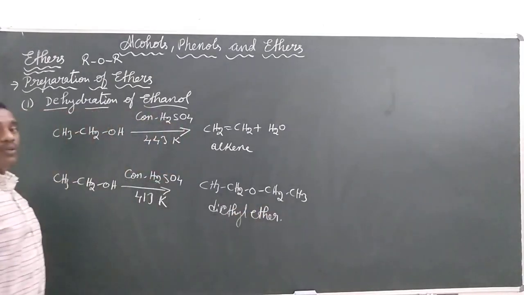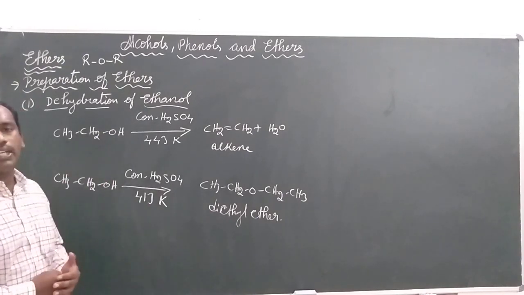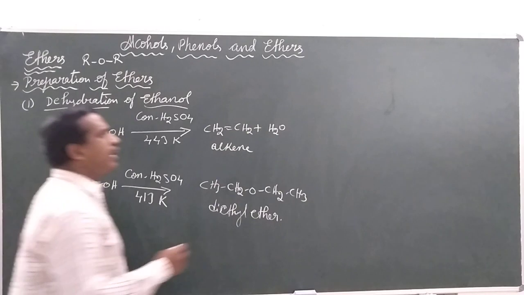And how is it going to take place? Now we will observe. A small change in the temperature is going to change the product.